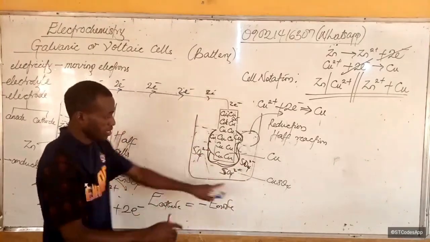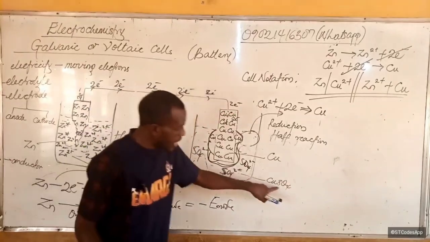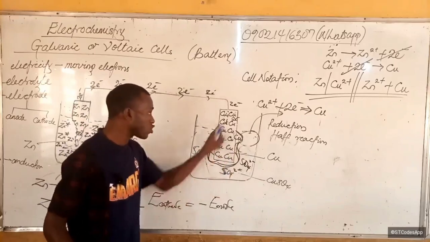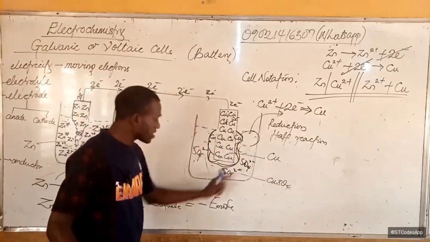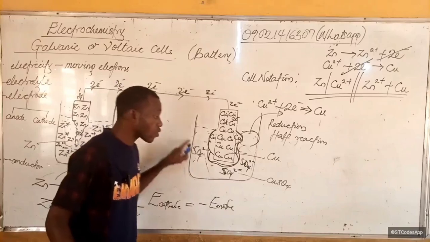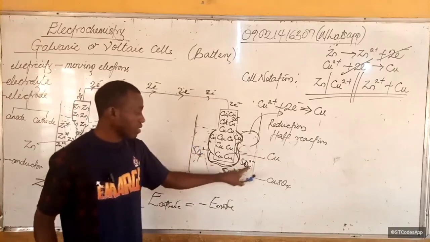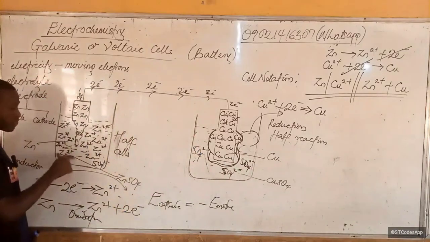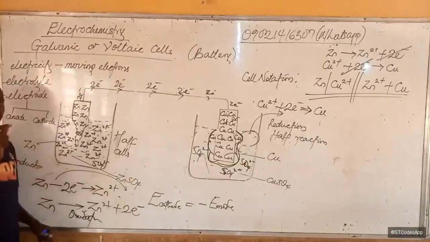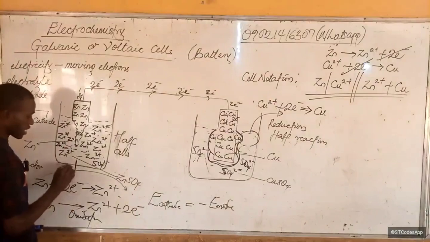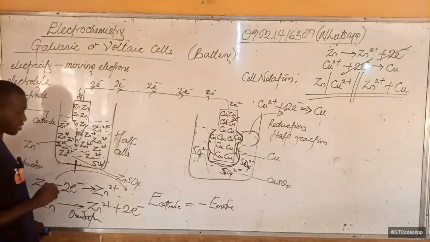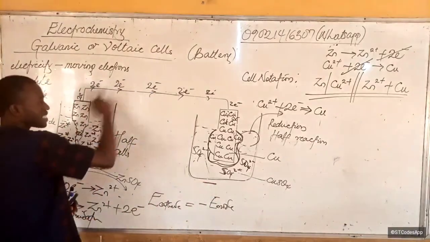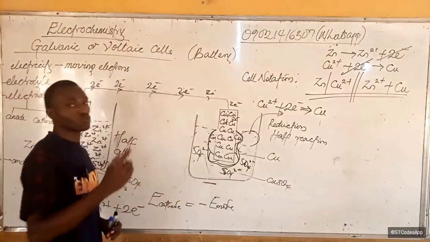This one already has CuSO4 in the solution, but because Cu2+ keeps leaving the solution and joining the copper metal, it will now have a higher concentration of SO4 2-. But here we have a greater concentration of zinc 2+ ions. So there will be a polarization, such that this place is now positive and this place is now negative. Because of that polarization, this system will not be able to run for too long.